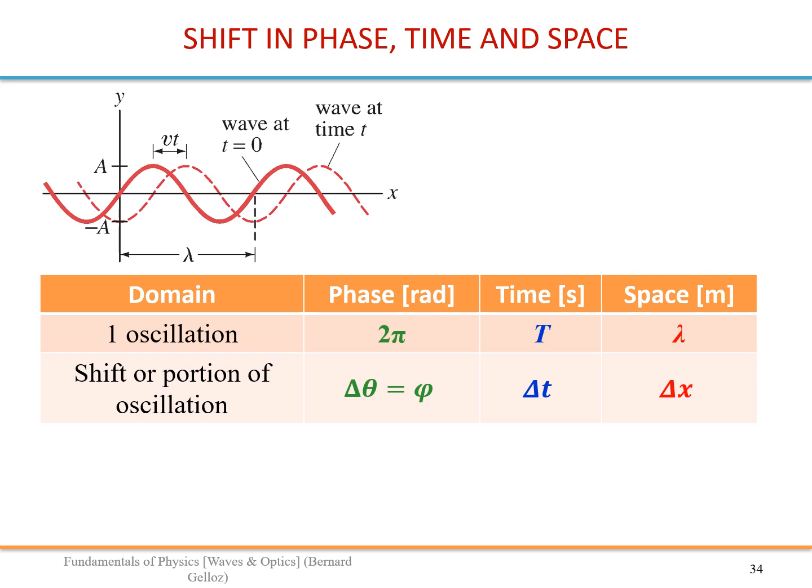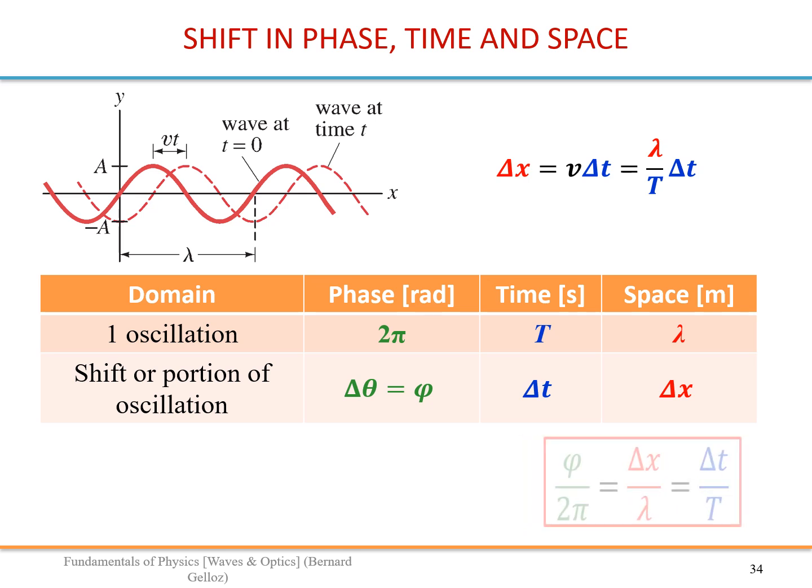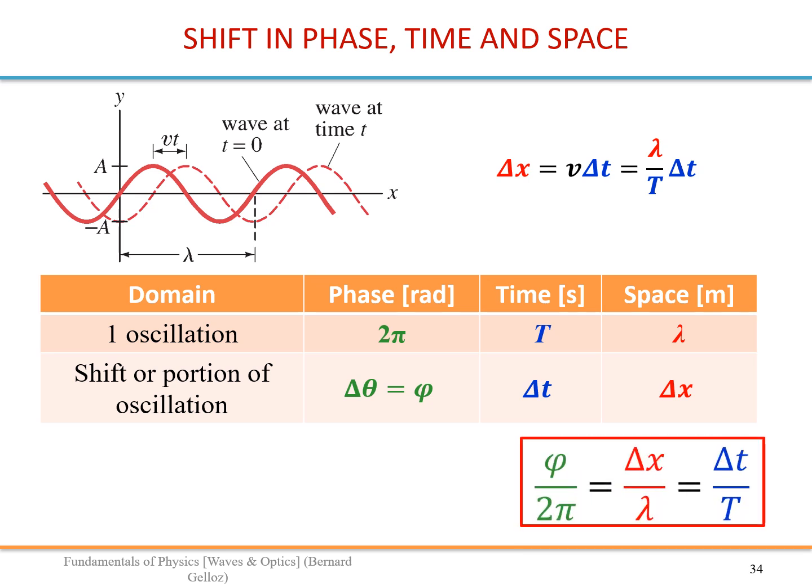Now let's see how we can easily relate a phase shift to a shift in time and a shift in space. So you have this relationship, delta x equals v delta t, and the result is this. From our last lecture, you remember we have already established that phi over 2 pi equals delta t divided by the period.